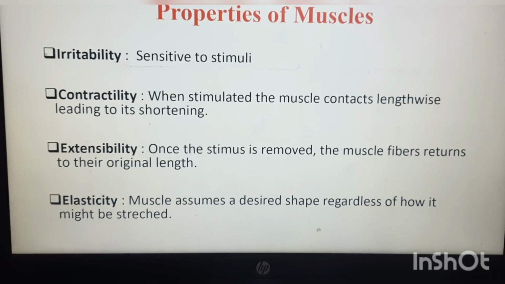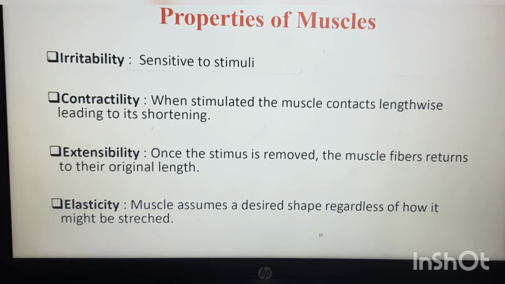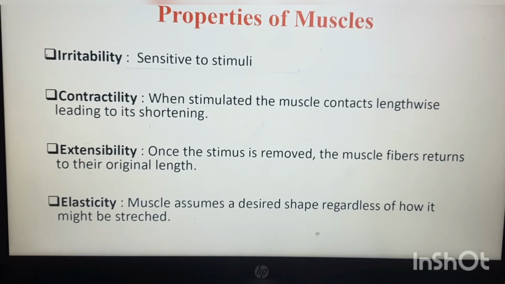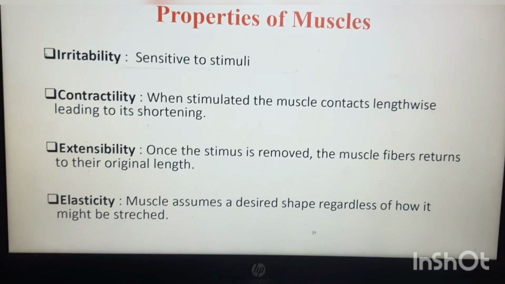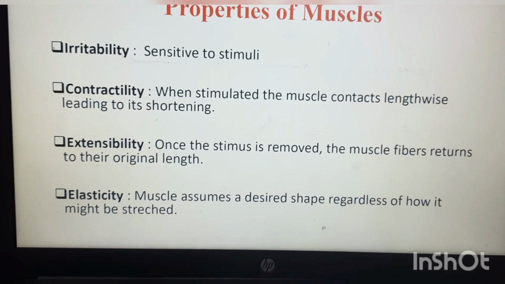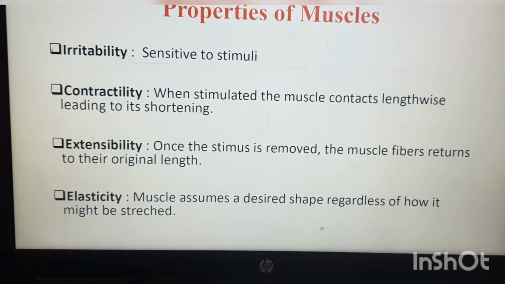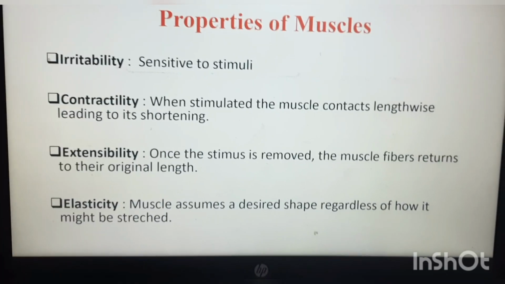Irritability means sensitive to the stimulus. Contractility means when we give the stimulus, it contracts lengthwise. Extensibility means coming back to its normal position. Next one is elasticity, the property of contraction and relaxation.